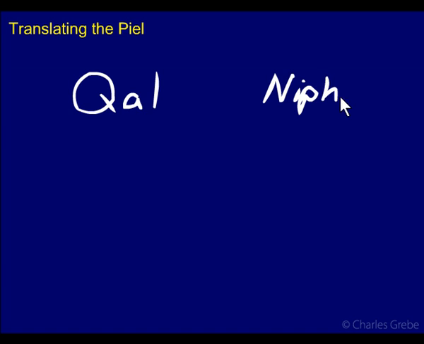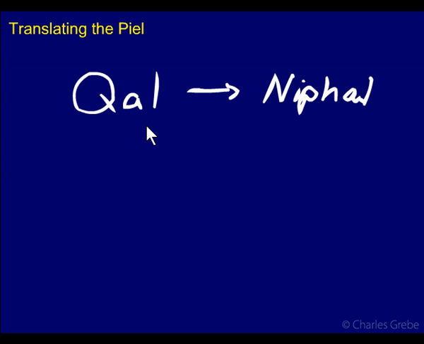Translating the Piel. Well, how do you translate the Piel? Let's first take a brief look again at what we've covered. The Qal is an active form of the verb. Okay, so the subject is doing the action. And we looked at the Nifal. Nifal is usually the passive of the Qal.